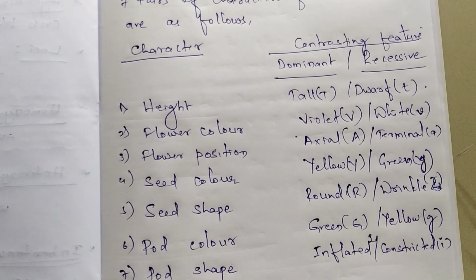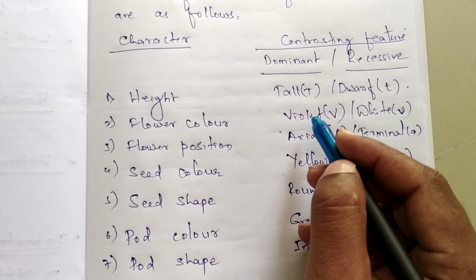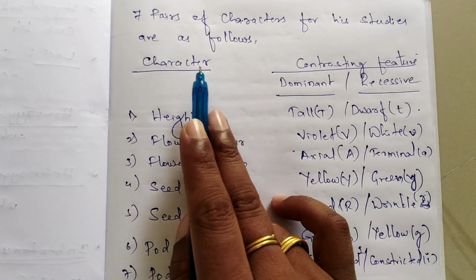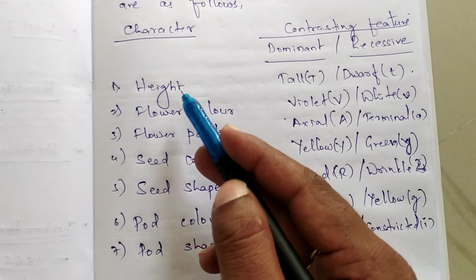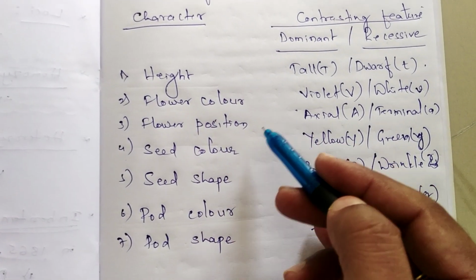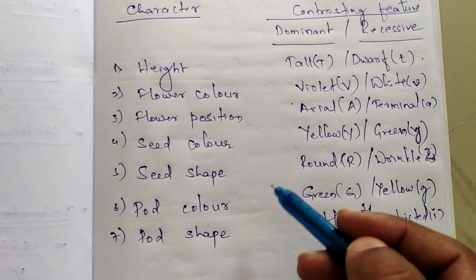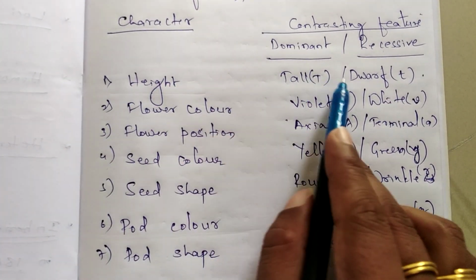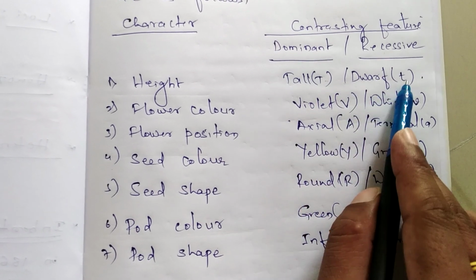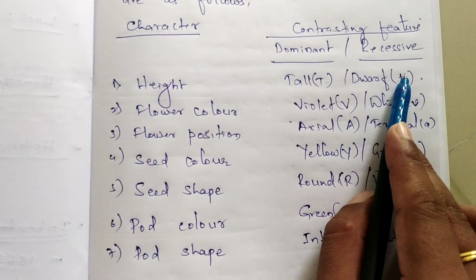What are those characters? Out of 36 different characters, he selected only 7 pairs of characteristics for his study. Those characters are height of the plant, flower color, flower position, seed color, seed shape, pod color as well as pod shape. Here each character is controlled by a pair of alleles, right? The contrasting feature.